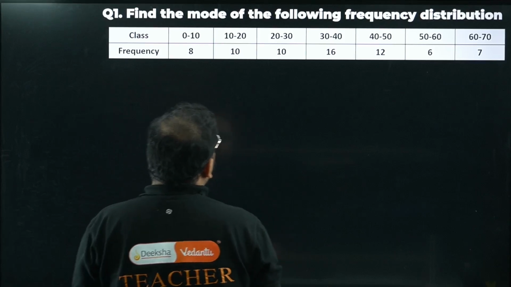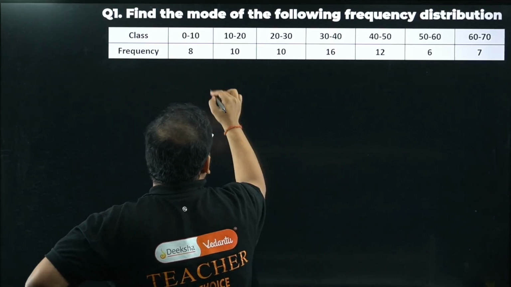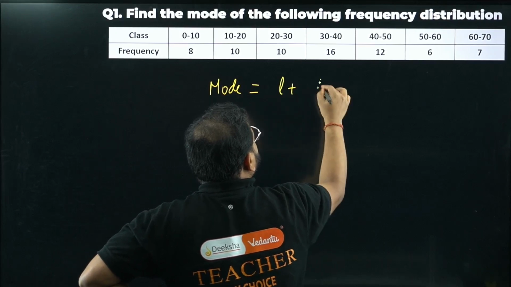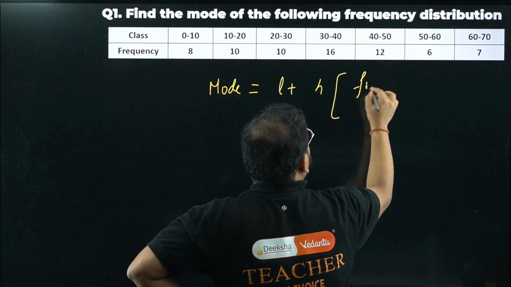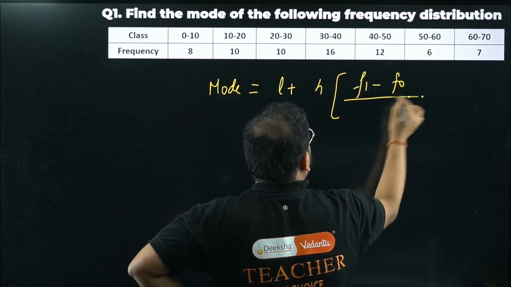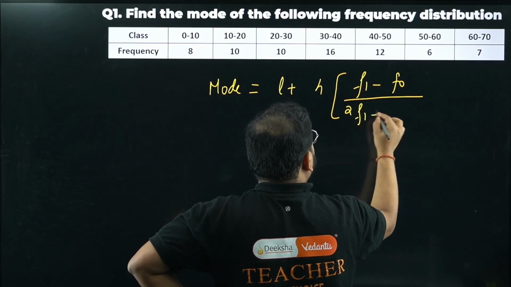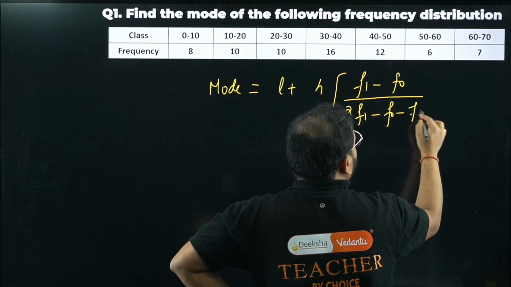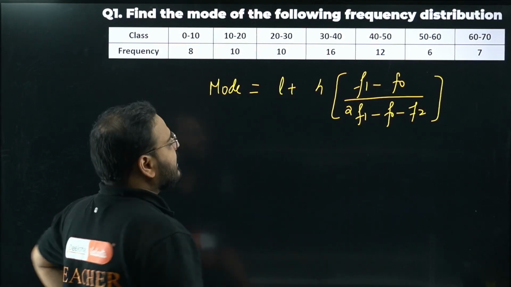So let me write the formula quickly. The formula for the mode, as we wrote in the previous slide, is L plus h times (f1 minus f0) upon (twice f1 minus f0 minus f2). Now check carefully. What is L?